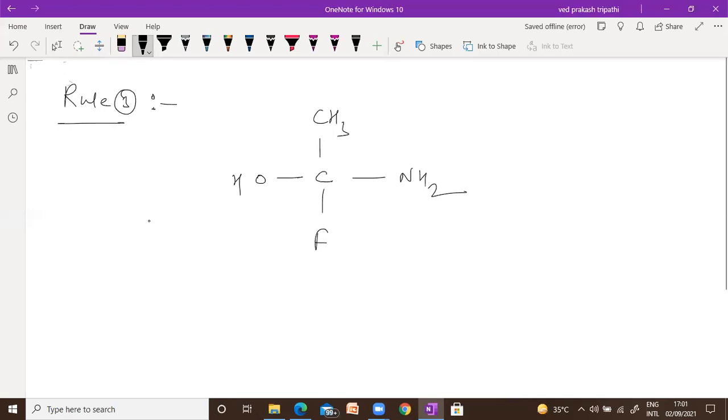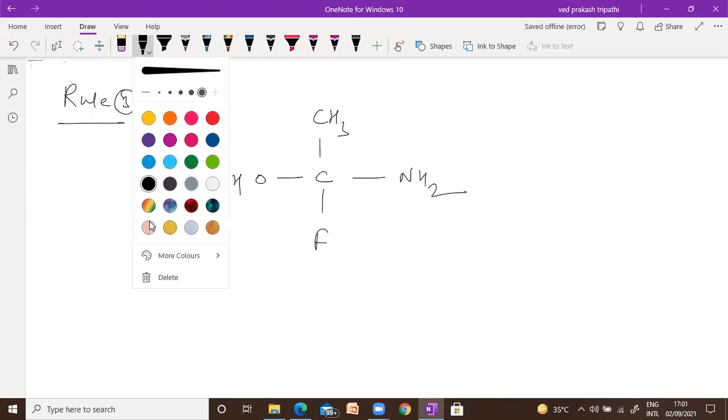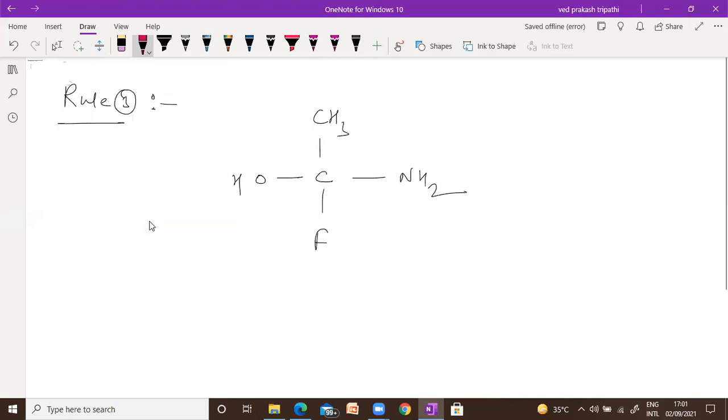So to decide the priority, you should focus on the first connectivity. The first connectivity means the atom which is connected first to that group. Suppose in the top one, we are connected with carbon. In the right horizontal, we are connected with nitrogen.